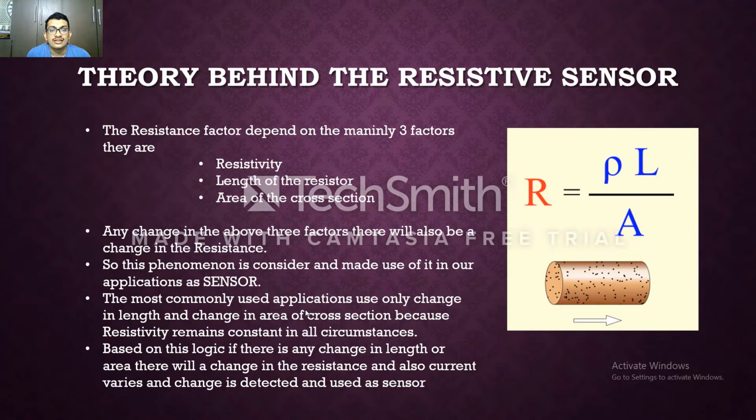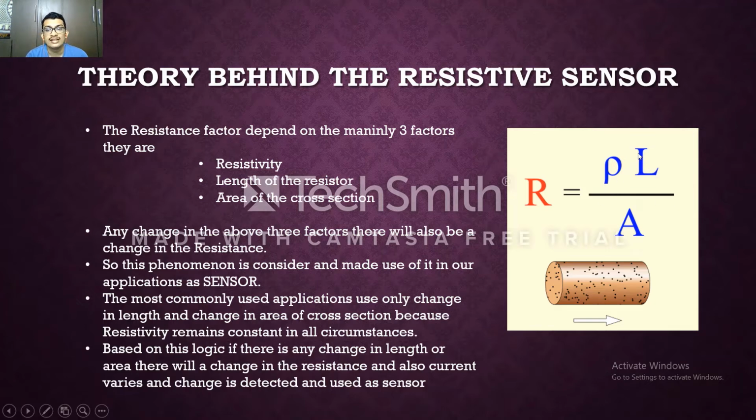Now let us learn what is the theory behind resistive sensors and how this theory is being used to alter our resistive sensors for use in our daily life. The resistance depends mainly on three factors. As we know, the basic formula for resistance is rho L by A, where rho means resistivity, L means length of the resistor, and A means area of cross section. Any change in the above three factors will also change the resistance.